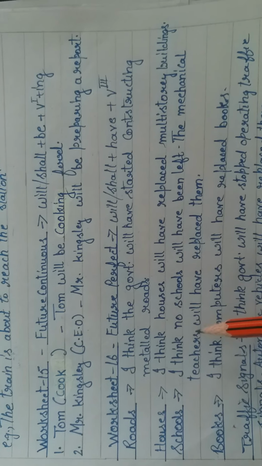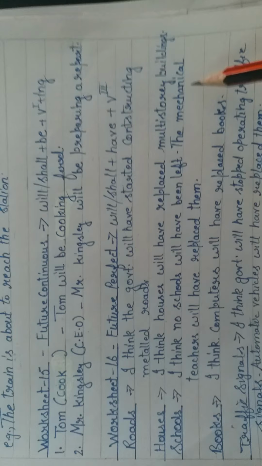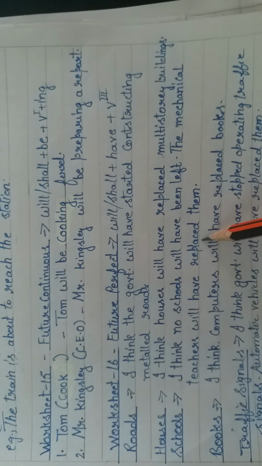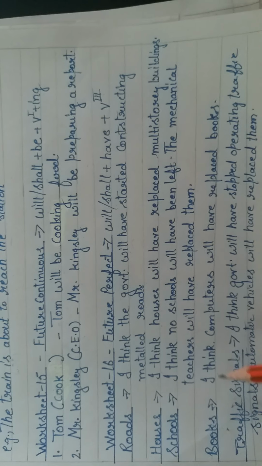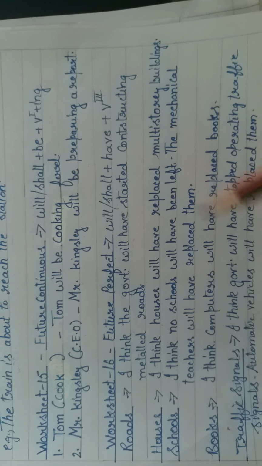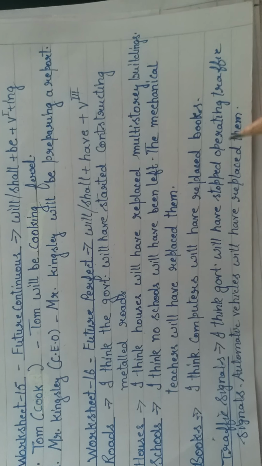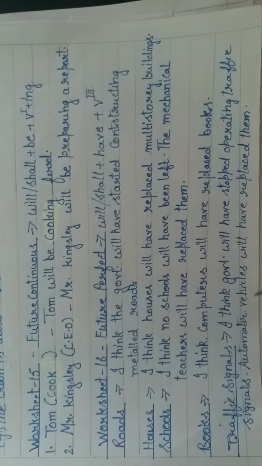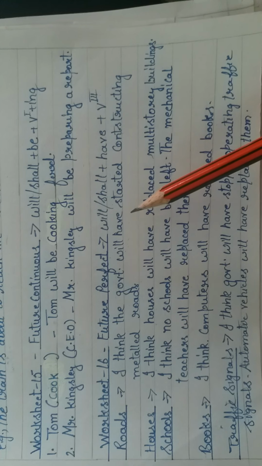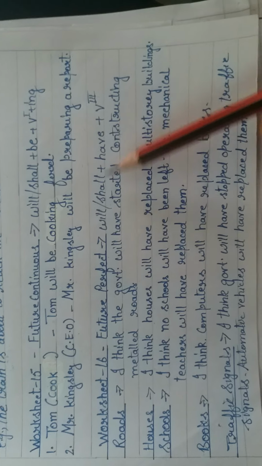Then schools, I think no schools will have been left. Again, will, shall, have plus third form of the verb. The mechanical teacher will have replaced them. Then books, I think computers will have replaced books. So again, by using the rules, we are expressing in future. The next is traffic signals. I think the government will have stopped operating traffic signals. Automatic vehicles will have replaced them. So we can use future perfect tense to express these kinds of actions. Means in future perfect tense we can express actions by using the rules.